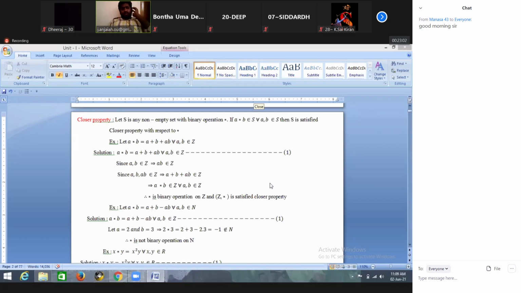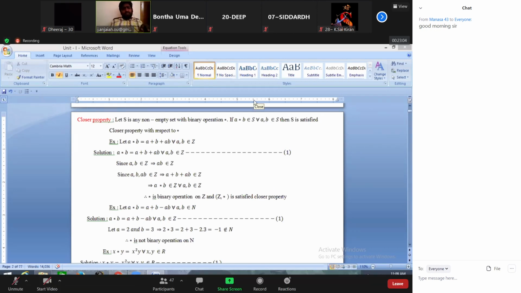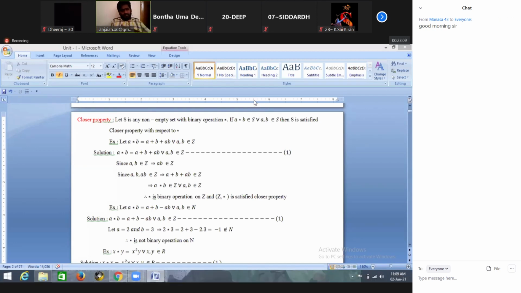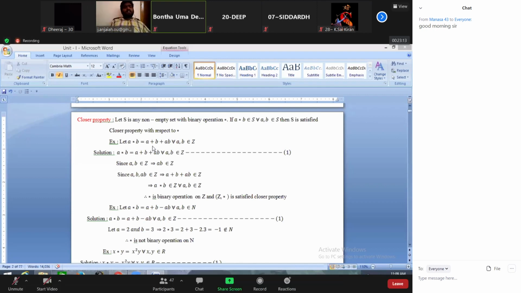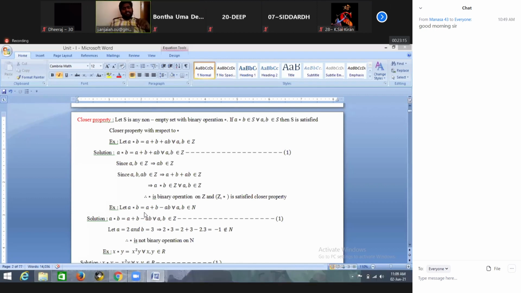Only with 2 digits it may satisfy, but when we take different kinds of elements it may or may not satisfy. Those situations also we have to consider. So it is generalized: a, b means what? We don't know what a, b is. That means in the place of a, b we can take any different kind of integers. Okay? Yes, sir.